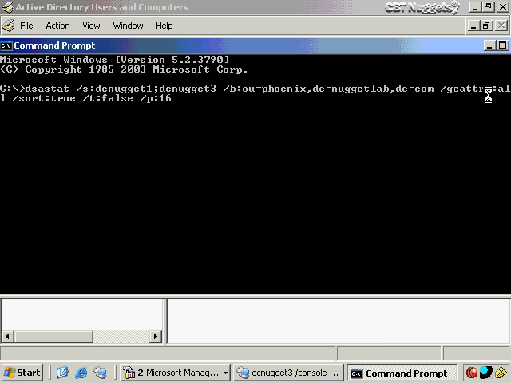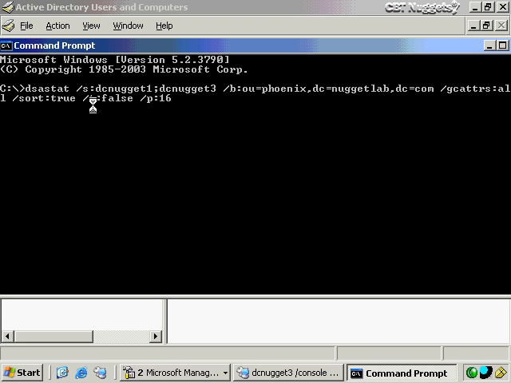/GC attributes, global catalog attributes. So we're going to look at all of them. I don't probably need to have that. I'm just showing you some other options that are available, as well as these other options that are not necessarily important. But /sort:true will sort according to globally unique identifiers, or GUIDs. Makes it a little bit easier to read when you need to make the comparisons.